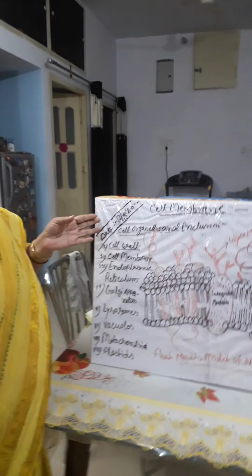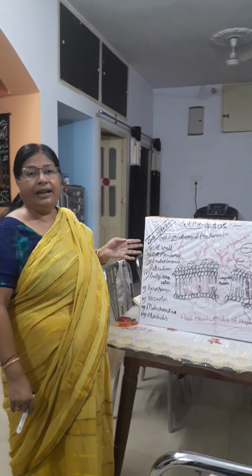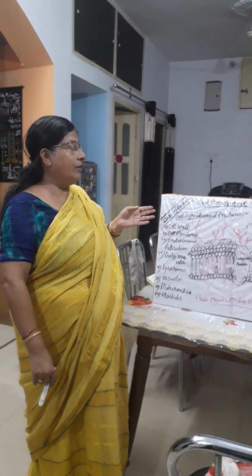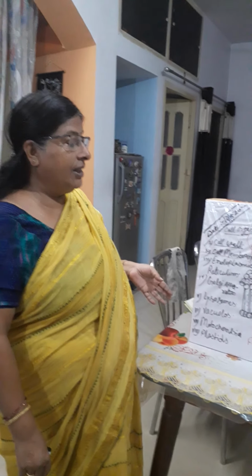Hello students, in the previous video you have already discussed the introduction of the cell, basic properties, cell theory, modern cell theory and some organelles of the plant cell as well as the animal cell under the electron microscope.